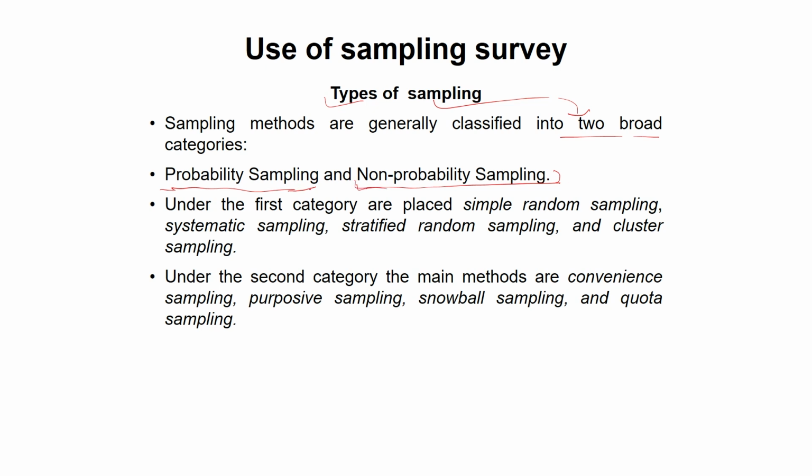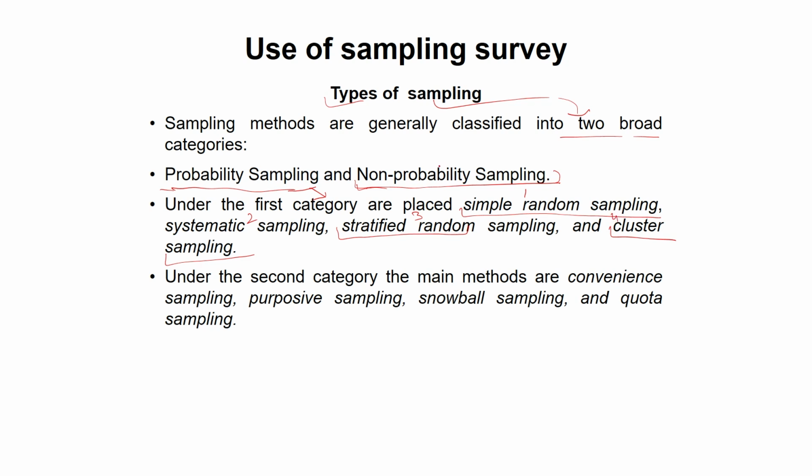Under probability sampling, we have simple random sampling, then systematic sampling, then stratified sampling, and then cluster sampling. So we have one, simple random sampling; two, systematic sampling; third, stratified sampling; and fourth, cluster sampling.